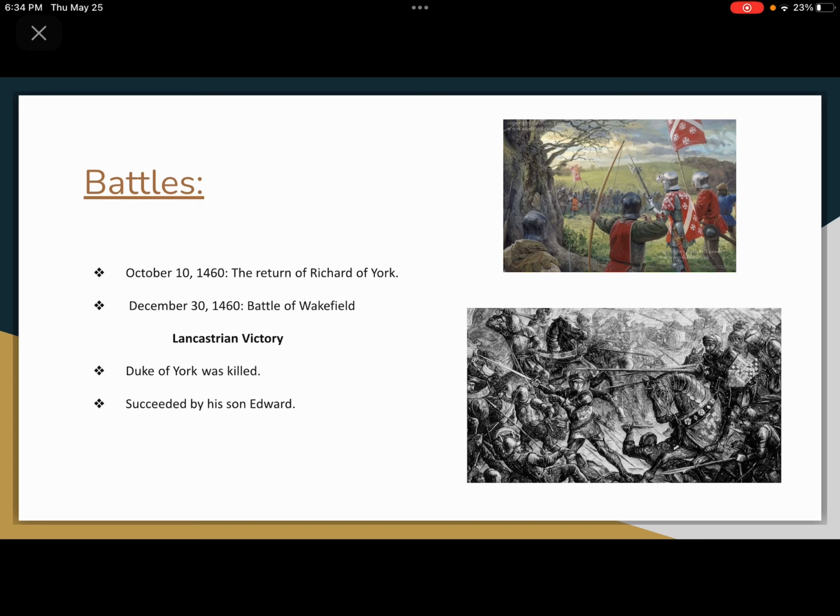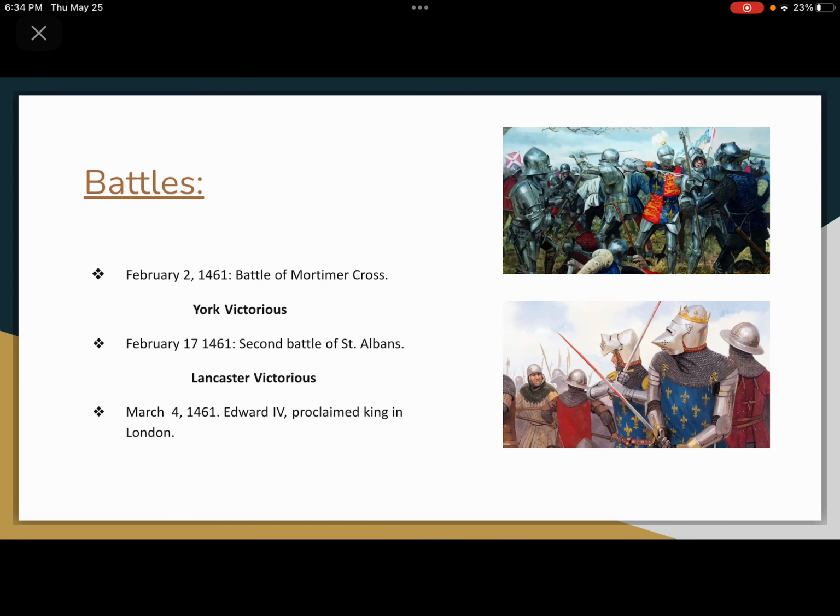On December 30, 1460, the Battle of Wakefield broke out. The Yorkists were defeated, and Richard, Duke of York, was killed. He was succeeded by his son Edward. On February 2, 1461, the Battle of Mortimer Cross was underway. Richard of York's son Edward, Earl of March, was victorious.